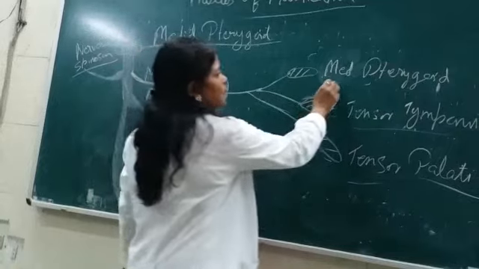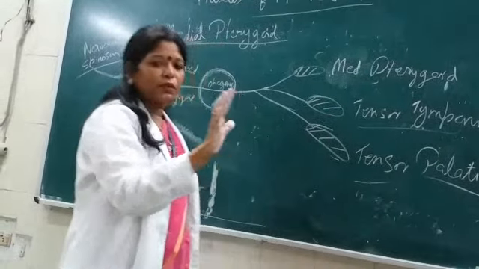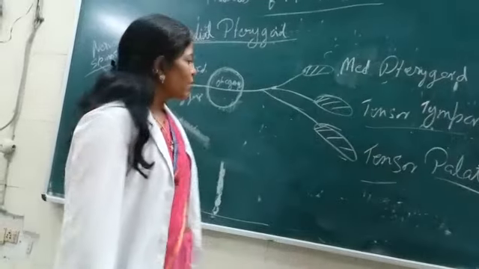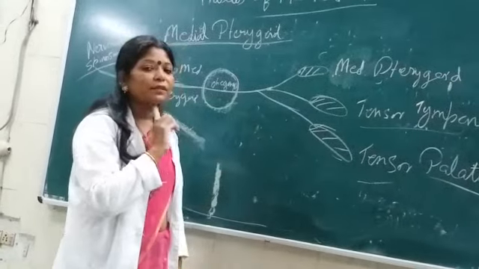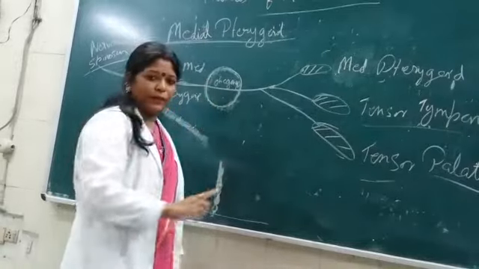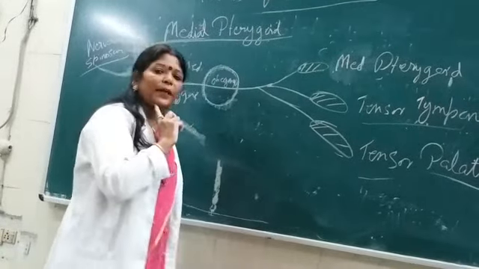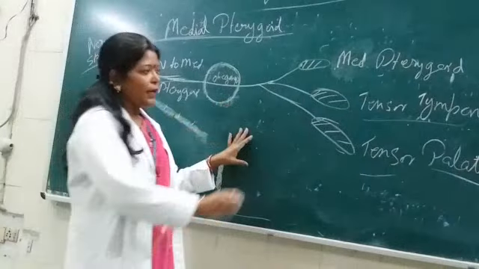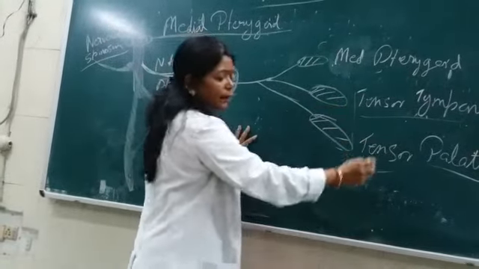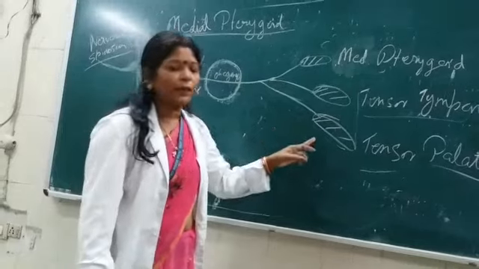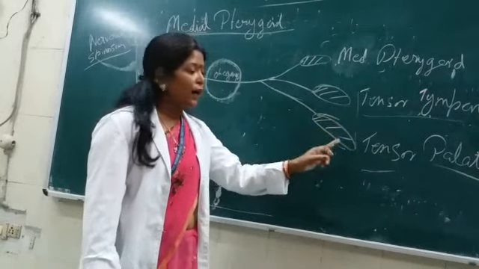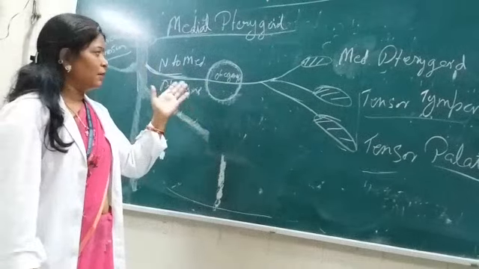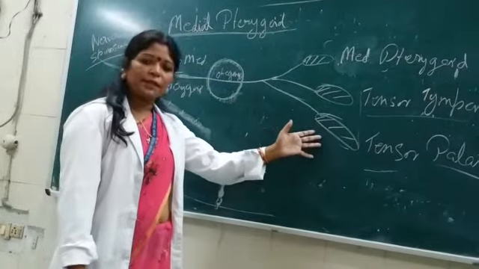The medial pterygoid, the 4 muscles of mastication, then comes the tensor tympani, tensor palatii, anterior belly of the digastric muscle, and the mylohyoid. Isn't it? Anyhow, these two, tensor tympani and tensor palatii, are again derivatives of the first pharyngeal arch. That's why through this pattern, this diagram, they get their nerve supply.